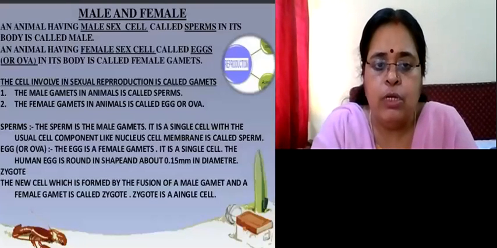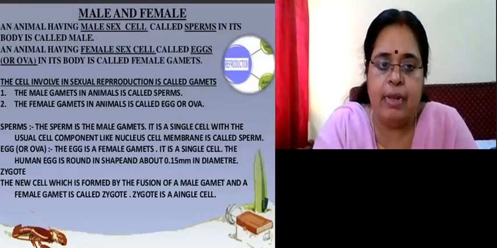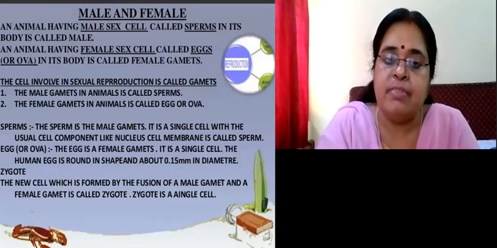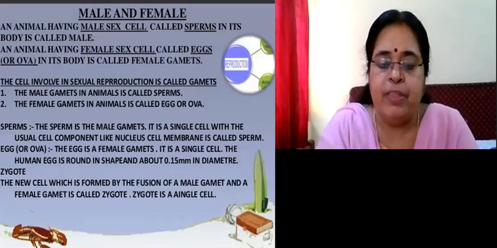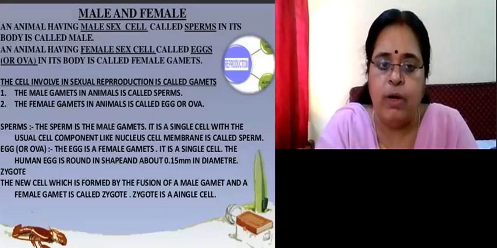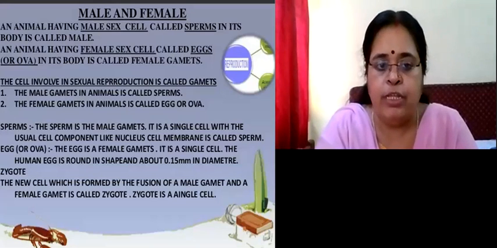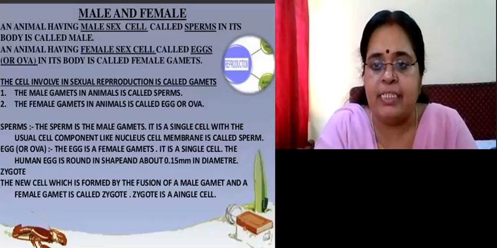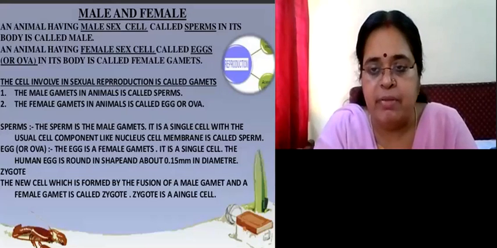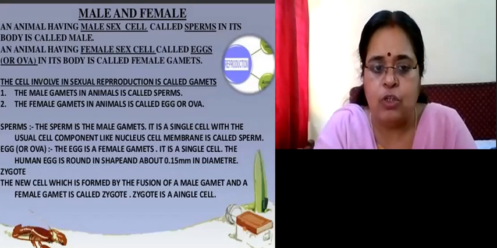Now we go over to the male cell and the female cell. In animals or organisms having male gametes, what are the male gametes called? They are called the sperms. Sperms are released by the male body. Whereas the female gametes, what are they called? They are called the eggs or the ova, and they are released by the female body. So the cells involved in sexual reproduction are called gametes. Instead of cell, we use the word gamete. And the male gametes are called sperms and the female gametes are called eggs or ova.